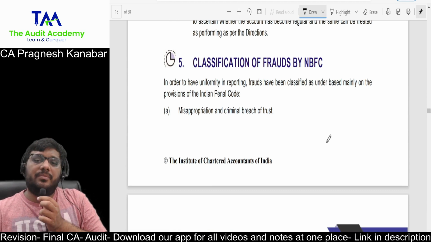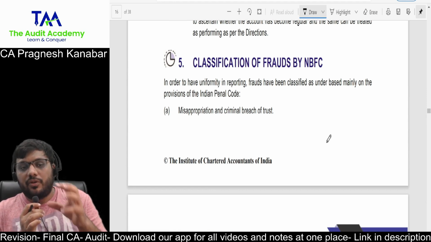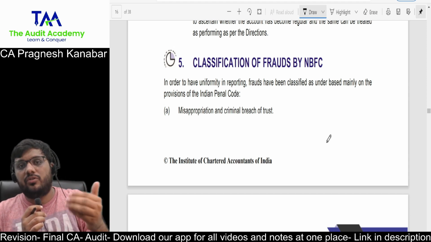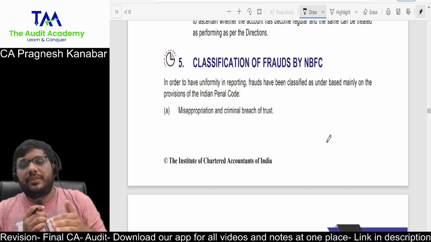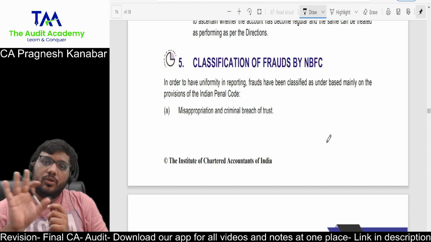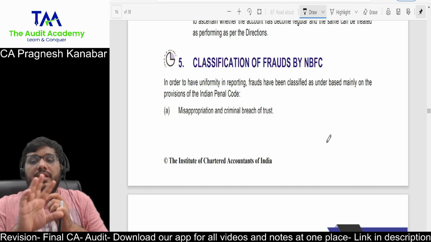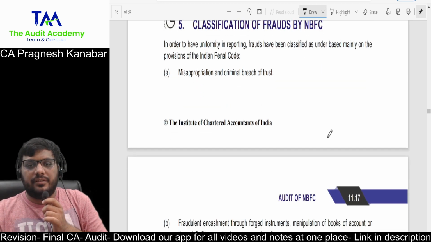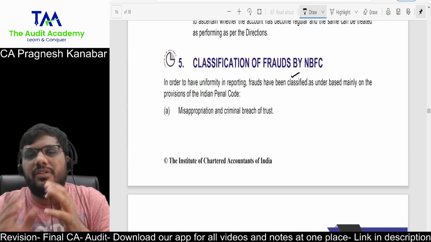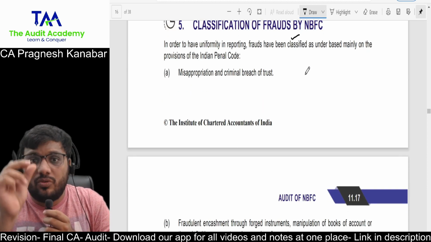For NBFCs, RBI has issued separate directions to the auditor on what kind of frauds you are supposed to focus upon and what kind of frauds are supposed to be reported to the Department of Non-Banking Supervision, which is a separate department of RBI which looks after NBFCs. But they have not printed that whole circular over here. You can see this classification of frauds by NBFC. They have just given one part of the circular, that as per the RBI master directions, how NBFCs are asked to classify their frauds.